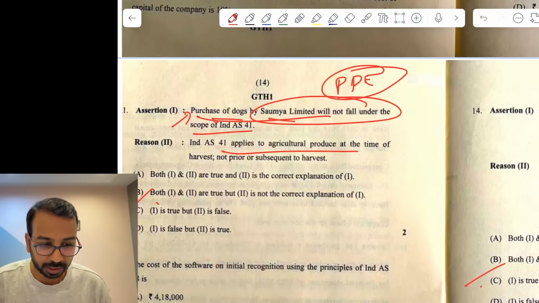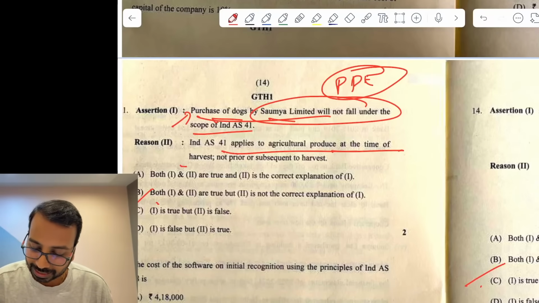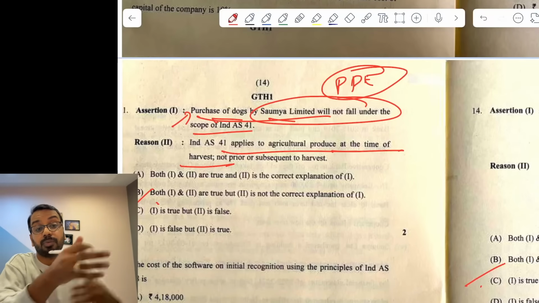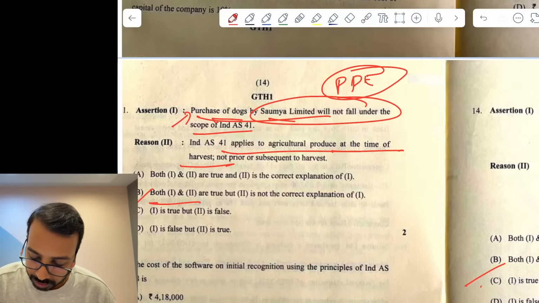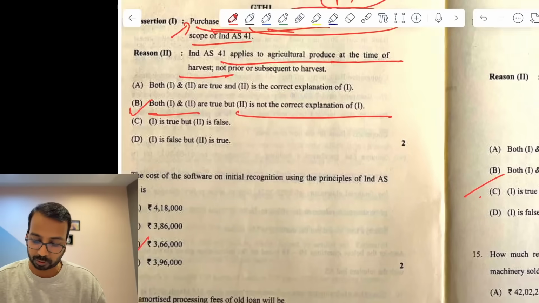Okay, and it applies to agricultural produce at the time of harvest. It is applicable at the time of harvest. Before harvest, it is a biological asset. After harvest, Ind AS 2 is applicable. So 1 and 2 are true, but 2 is not the explanation of 1. That should be the answer.